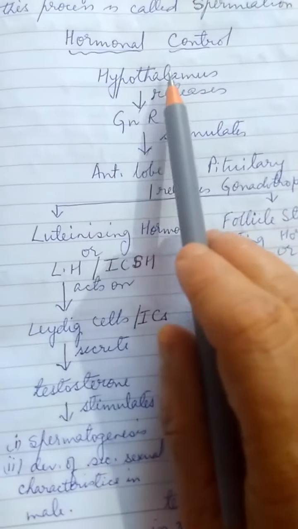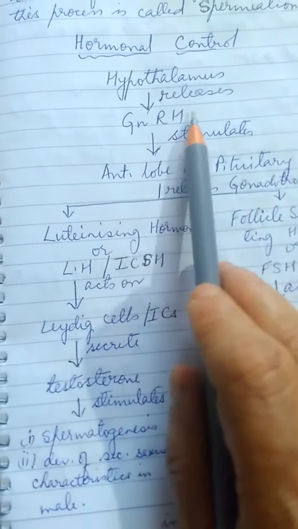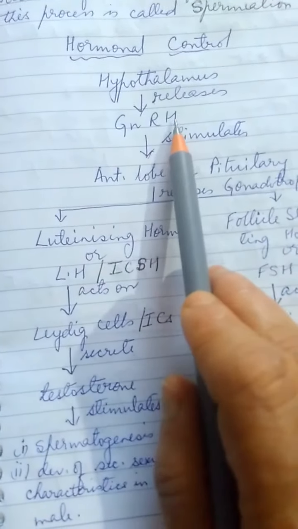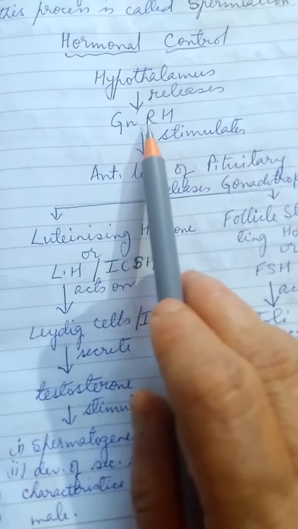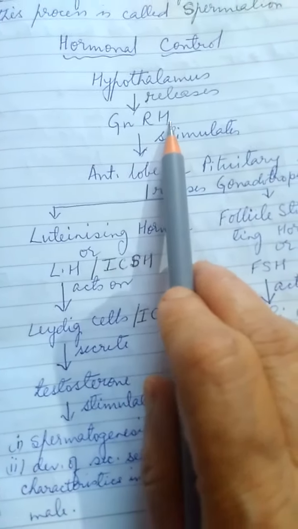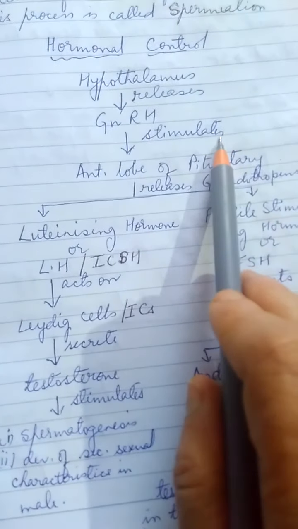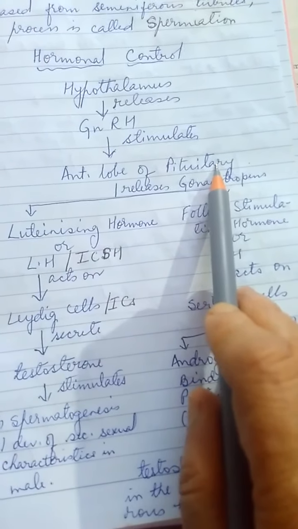So, hypothalamus releases a hormone GnRH. What is the full form? Gonadotropin releasing hormone. Hypothalamus releases gonadotropin releasing hormones, and these GnRH stimulate anterior lobe of pituitary, right?